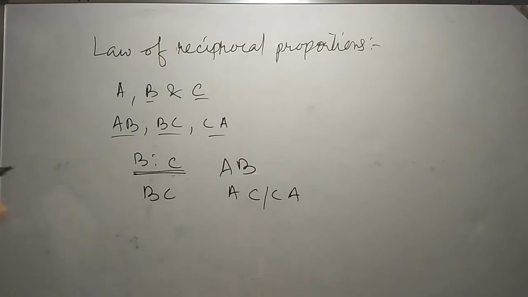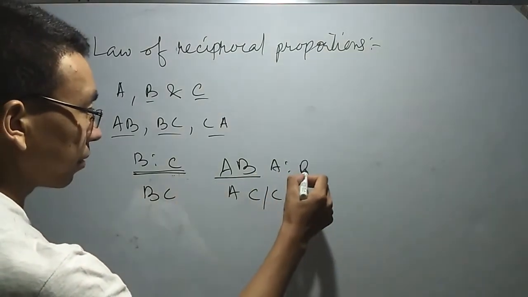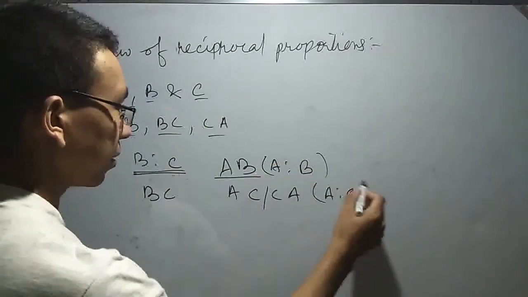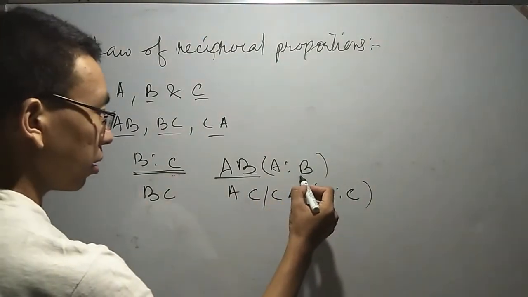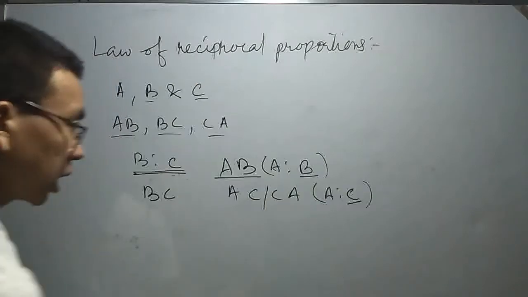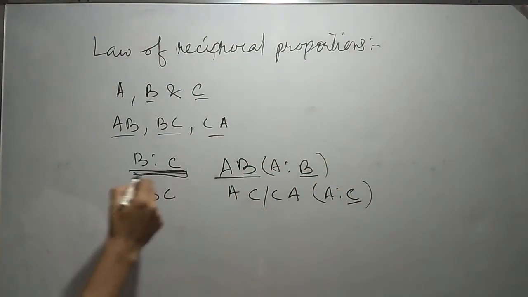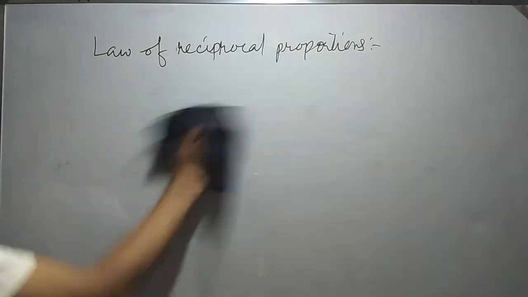Which means the ratio that you're going to get here and the ratio that you will be getting here, B is to C, of these two will be of simple multiple with respect to the ratios of B and C. So let's see one example. I hope the example will clarify your doubt.